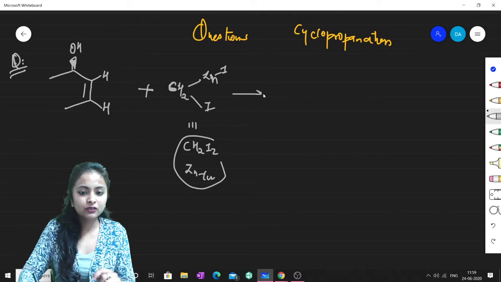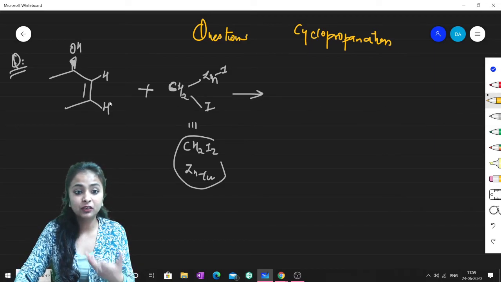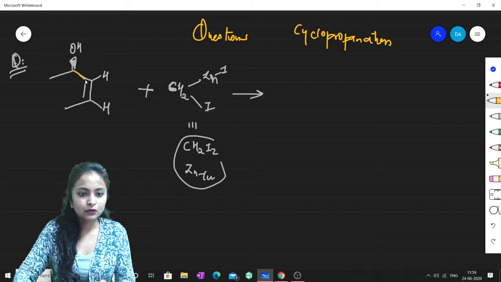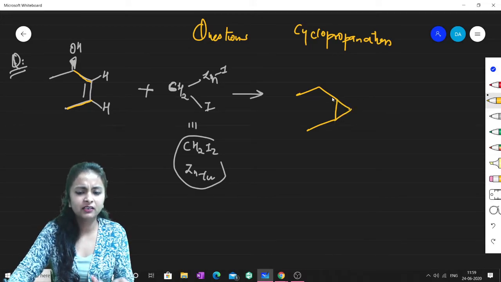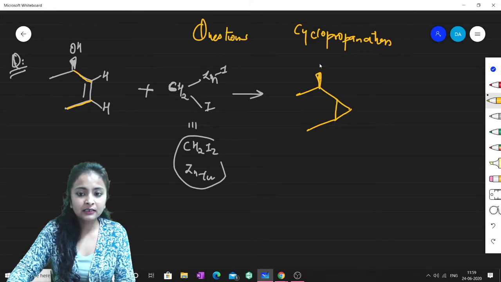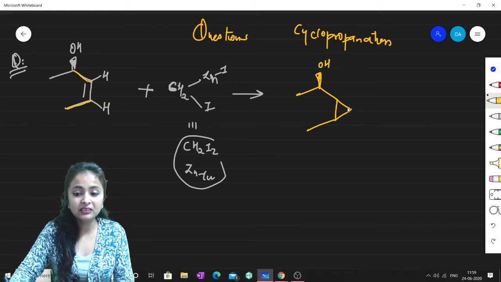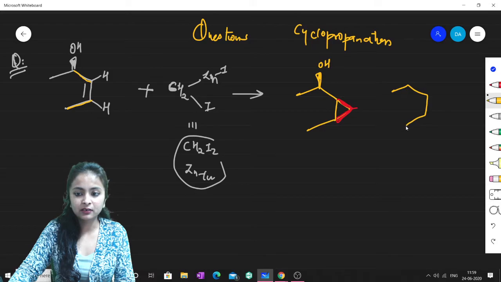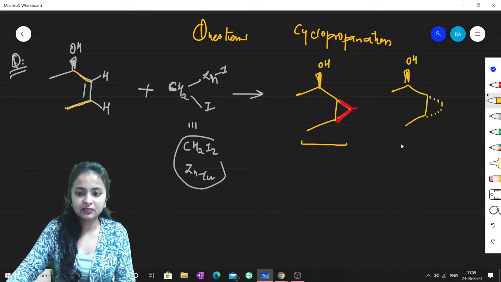Now if we treat it with this, what will happen? What is your expectation? This is already in the cis form, so we expect that the product should be cis. Now the thing is, what should be the stereochemistry of this cyclopropane? It should be above the plane or below the plane. We have two chances, two types of products here. One can be like this, and this can be another product.